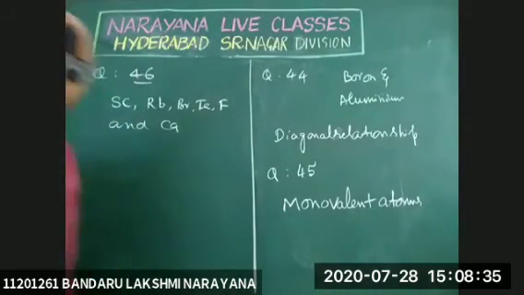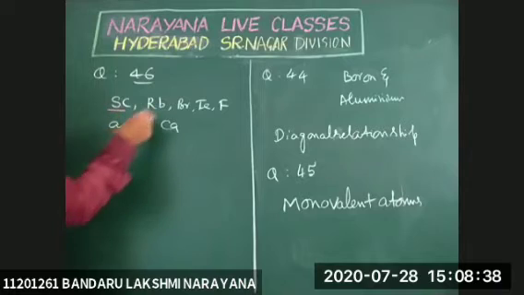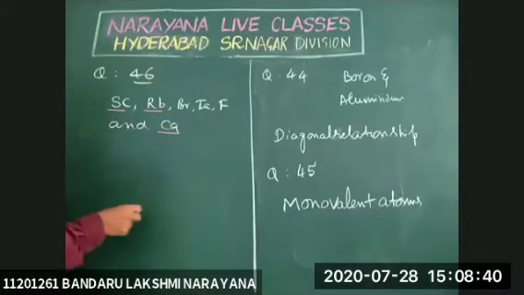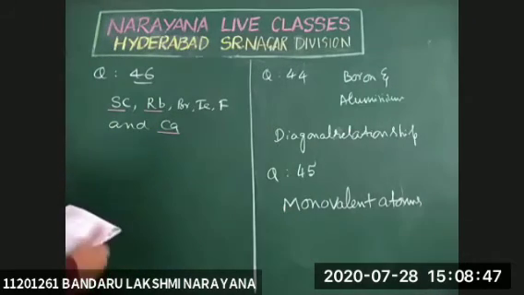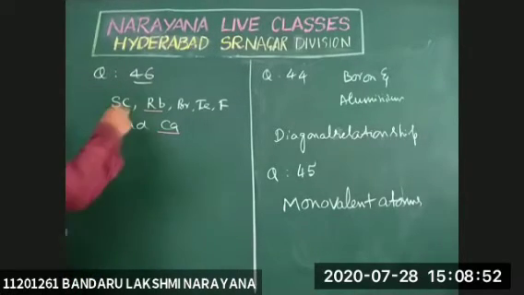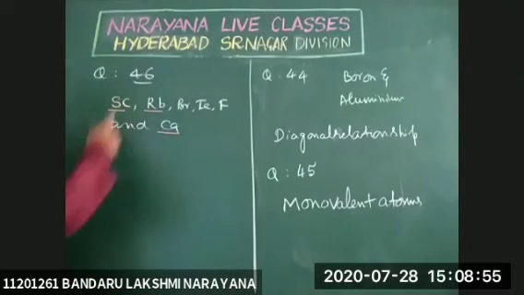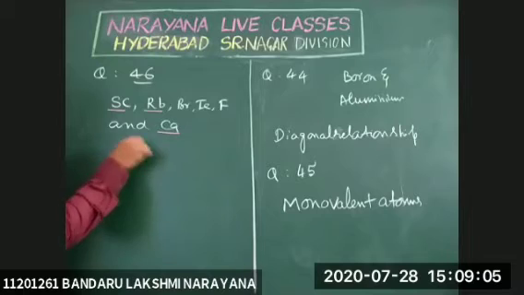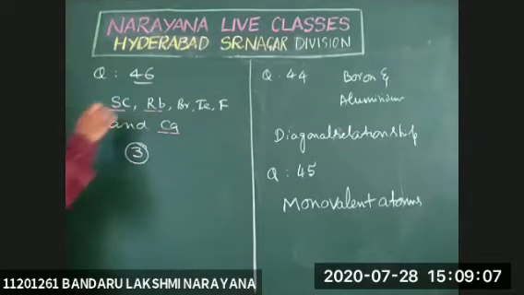In this case, scandium, rubidium, and calcium, because rubidium is an alkali metal and calcium is an alkaline earth metal. Alkali and alkaline earth metals are highly electropositive metals, and scandium is the starting D block element. Therefore, there are 3. Therefore, question 46 is equal to 3. Calcium, rubidium, and scandium. Next one.